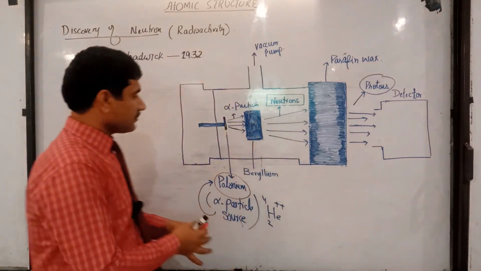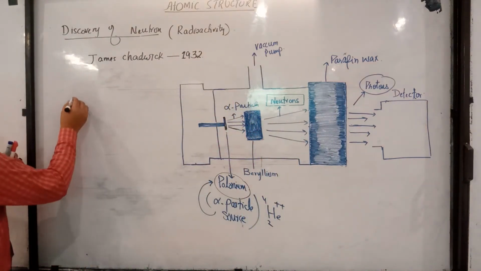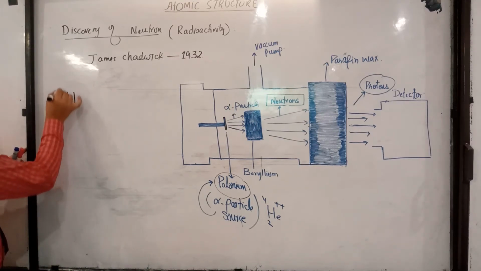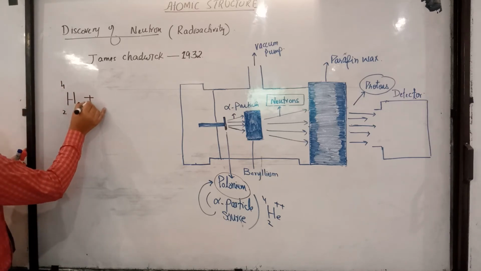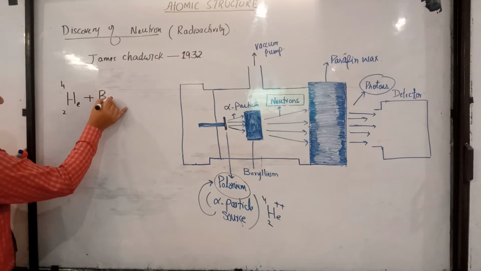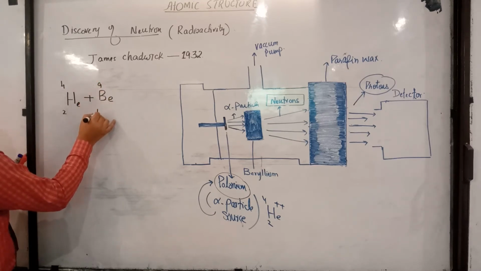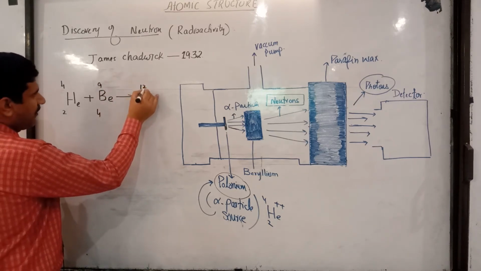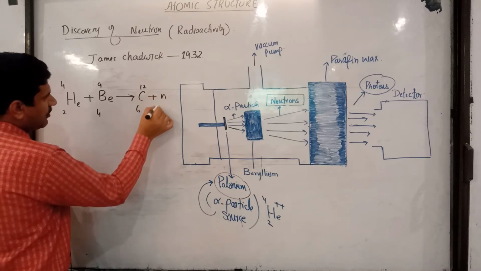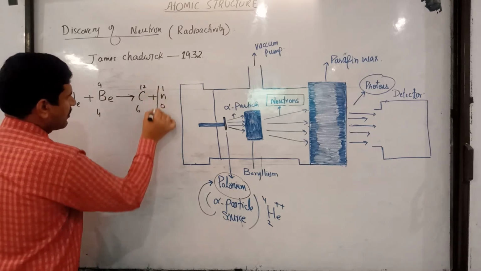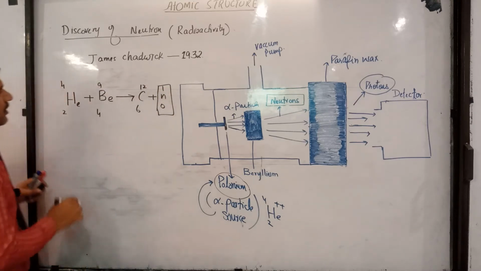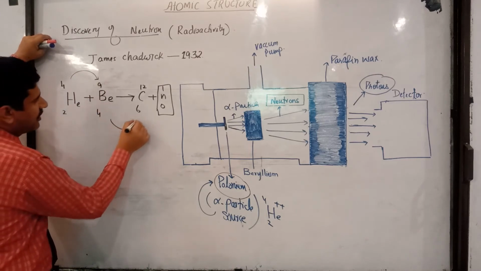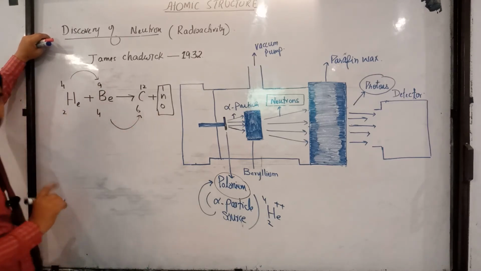Right students? So the nuclear reaction which took place was helium nuclei, 2 and 4, bombarded on beryllium element. Beryllium is 9 and 4. What was produced? Carbon 12 and 6 plus a neutron. Neutrons were discovered in that way. Helium was bombarded on beryllium and beryllium converted to carbon, releasing a neutron.